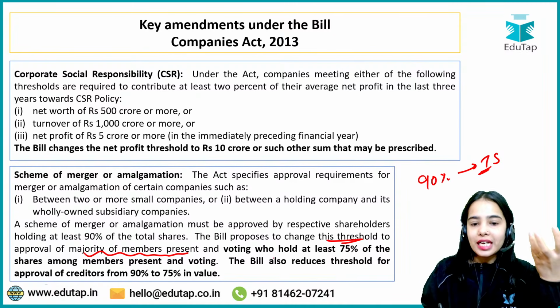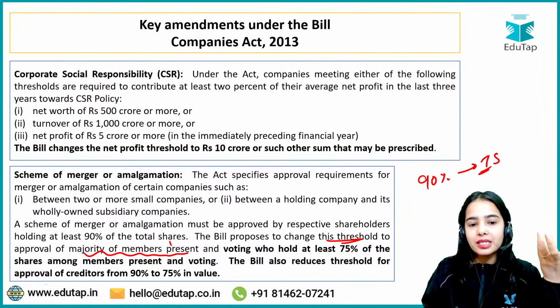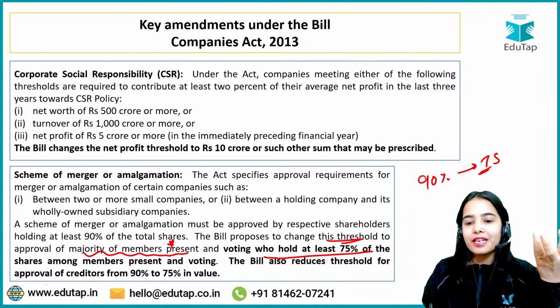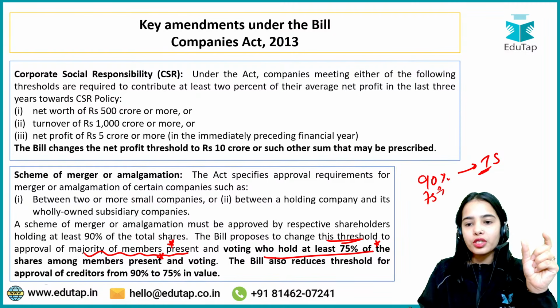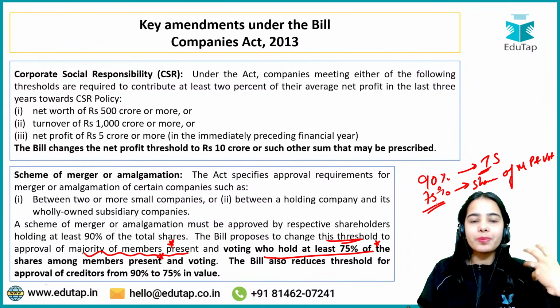Okay, so it has been said that the members that are present and voting must hold at least 75% of the shares among the members present and voting. So this is the new criteria that is proposed by the bill.